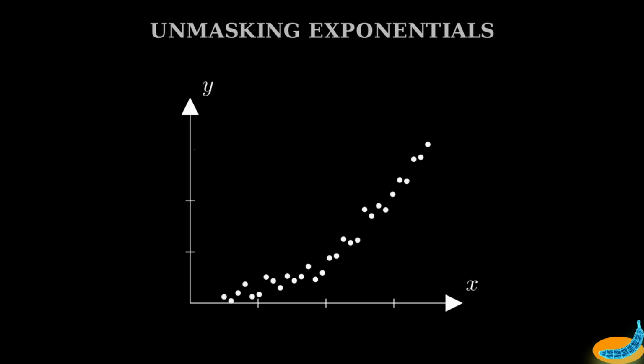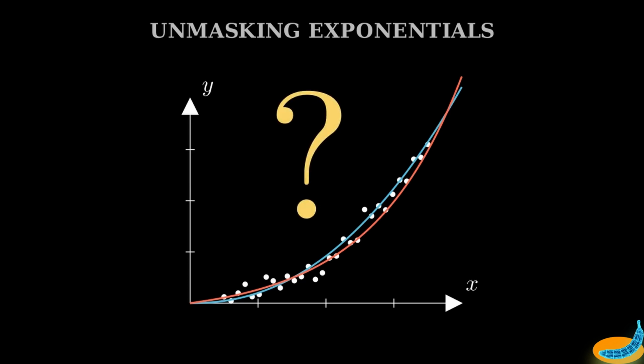But here is the problem that scientists face every day. In the real world, data is messy. If you just see a curve shooting upwards, how do you know if it's driven by the geometry of a power law or the compounding engine of an exponential? To the naked eye, a fast power law and a slow exponential look exactly the same. To figure out what we're looking at, we need a mathematical transformation tool. We need a way to neutralize the compounding effect of the exponential. We do this using a logarithm.